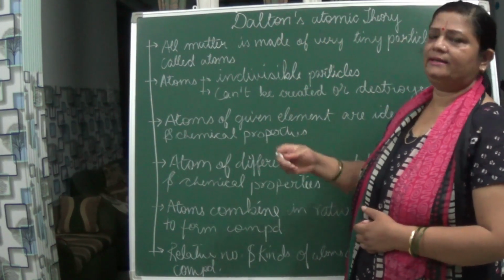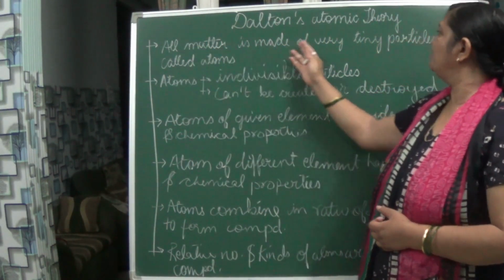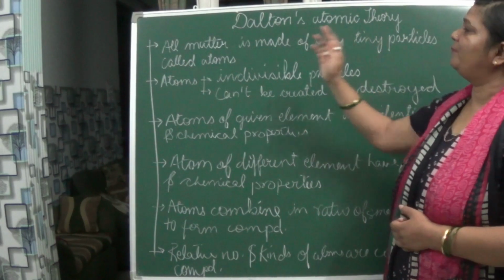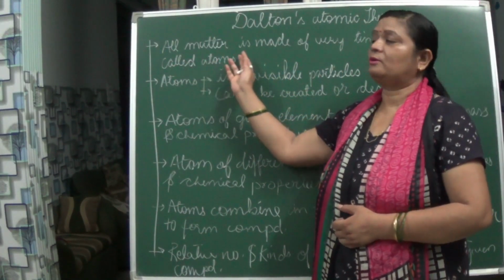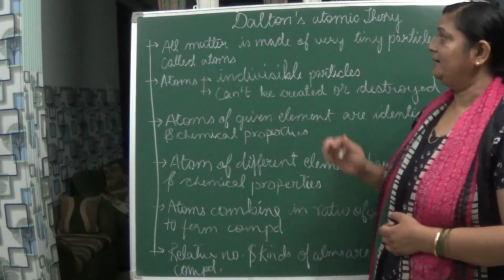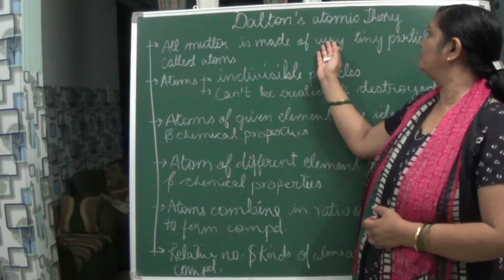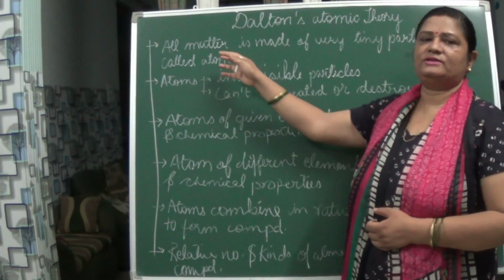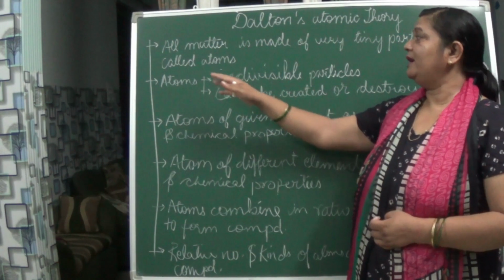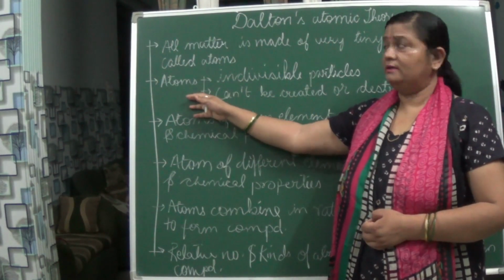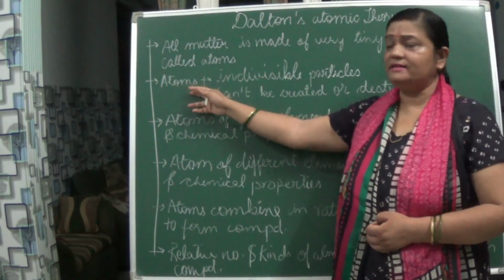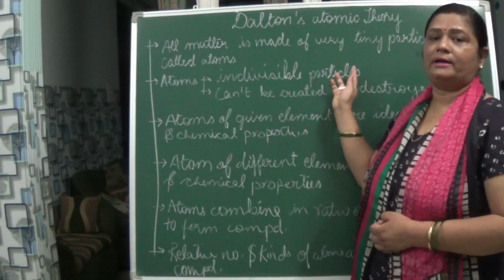He said that all matter is made up of very tiny particles, and those are called atoms. These atoms, Dalton said, are indivisible particles.